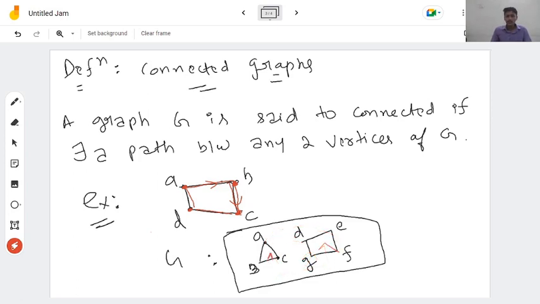So this graph is a disconnected graph. Okay, why? Because there does not exist a path between some two vertices of G. Meaning we have the condition that any two vertices of G should contain a path. So if we see C here and G here, there does not exist any path. Okay, so that's why this graph is a disconnected graph.